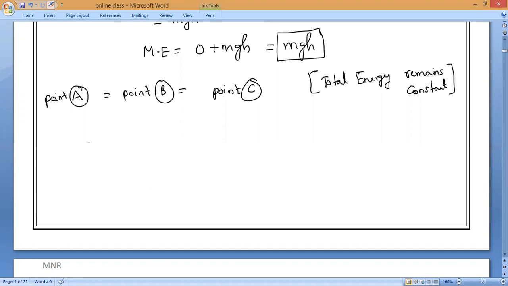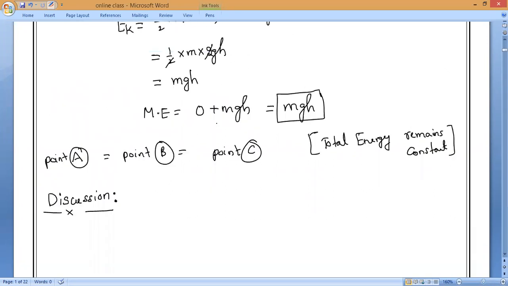If you still have a doubt, please let me know, I will explain. Let us make a discussion from these 3 points. Shall we start now, everybody? This is not a new point, I just want to make the graphical representation. Observe very carefully.